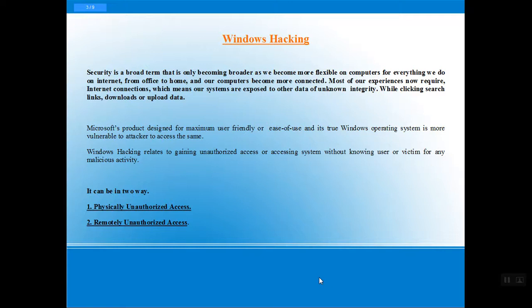As you know, Microsoft is designed to be maximally user friendly, where you just click and click to go. So it is the least protected against attack. It can be hacked, and the Windows operating system can be hacked physically or remotely. Physically can be done by different social engineering like shoulder surfing, installing a keylogger, or dumpster diving, and remotely we have phishing tools, trojans, malware, and so on. So we can say Windows can be hacked in two manners. It can be physical or remote.